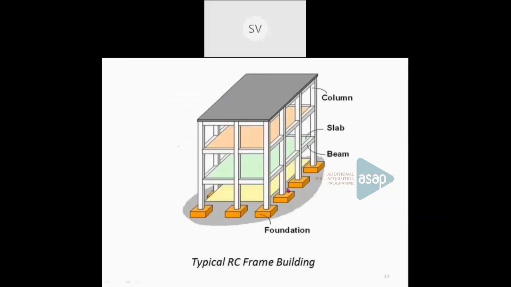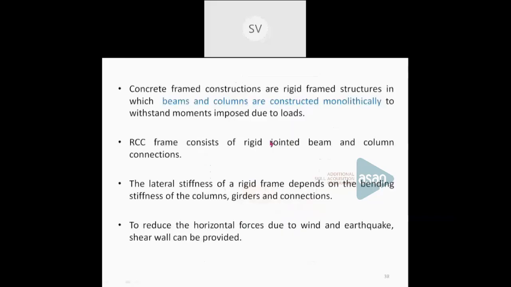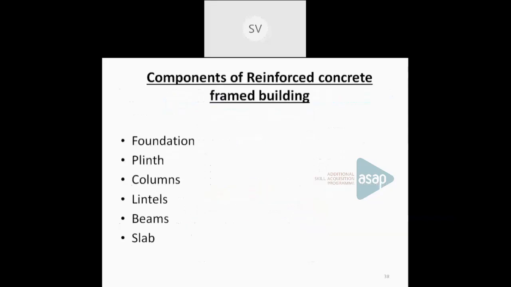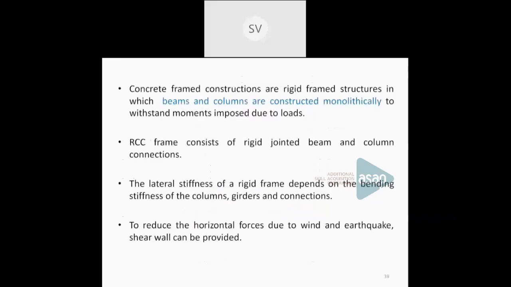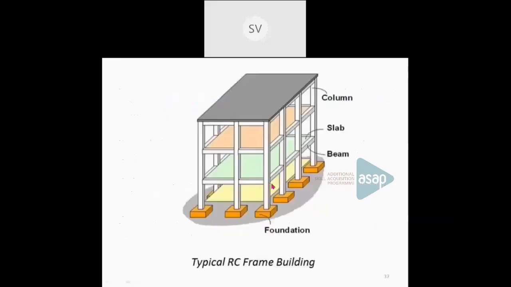So that type of structure is a rigid structure. Before bending as well as after bending, it will maintain that angle between the members. So an RC building can act as a rigid structure. Beams and columns are constructed monolithically, and the stiffness of the frame depends upon the bending stiffness of the columns as well as the beams and the connection between them.